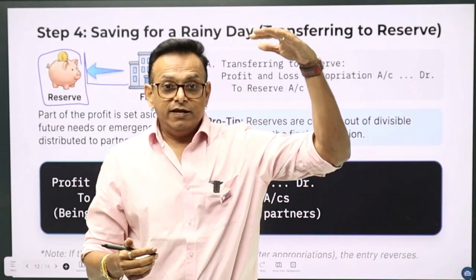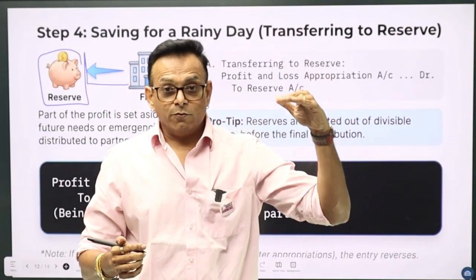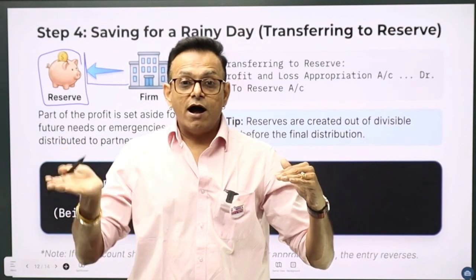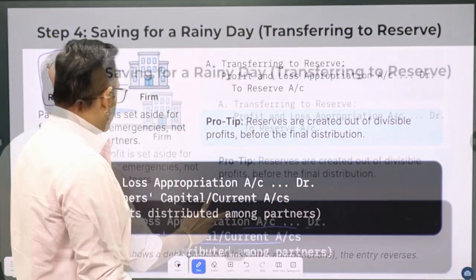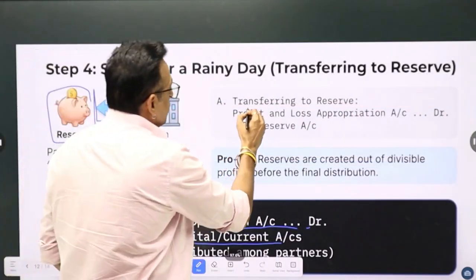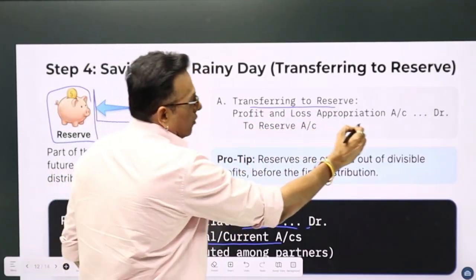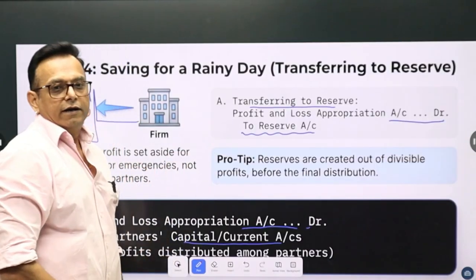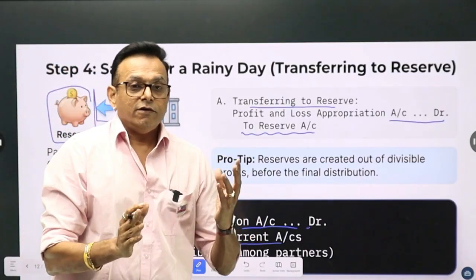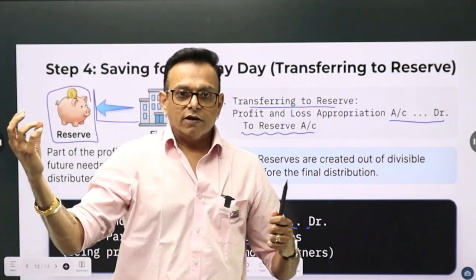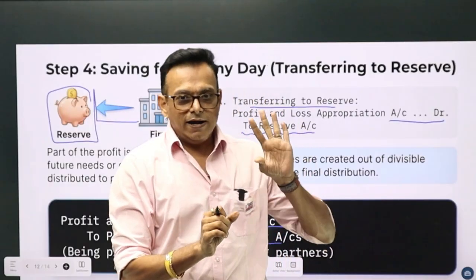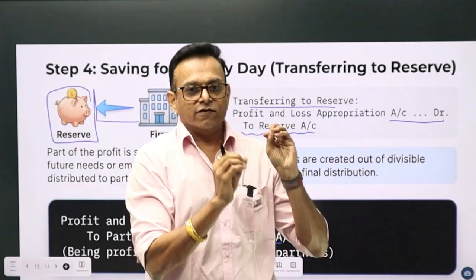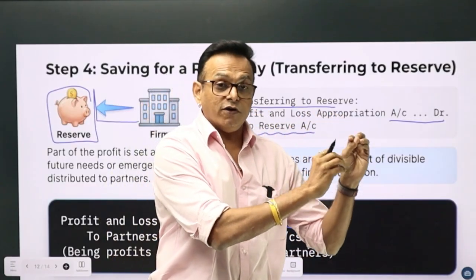Very simple. Decrease the profit. So, P&L appropriation account debit. Increase the reserve. So, reserve account credit. So, the entry will be transferring to reserve, profit and loss appropriation account debit to reserve account credit. Now, what all is left? So, received interest on drawing, paid interest on capital, paid salary, bonus, commission to partners, transferred a part of profit to reserve.